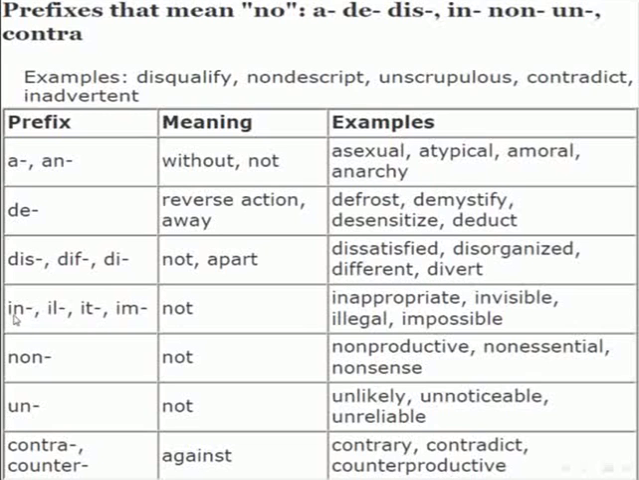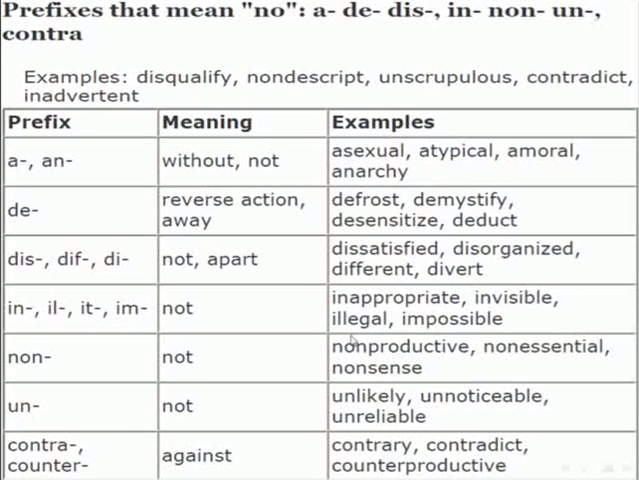Now prefixes with in, or prefix with il, ir, or im. So again, the meaning is not. Examples for the use: inappropriate, right? Invisible. Now with il, illegal, not legal. Impossible, not possible. Invisible, not visible here, inappropriate, not appropriate. Right?